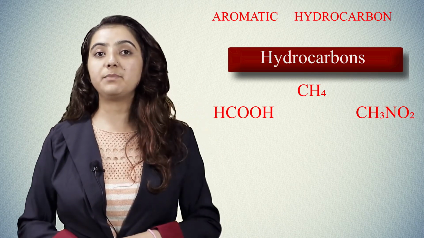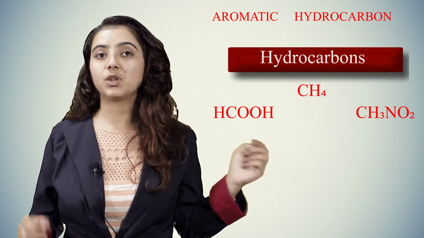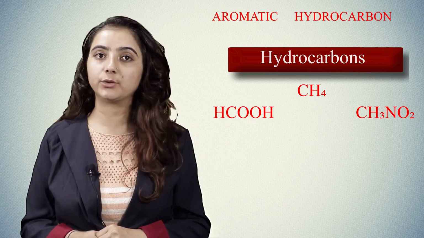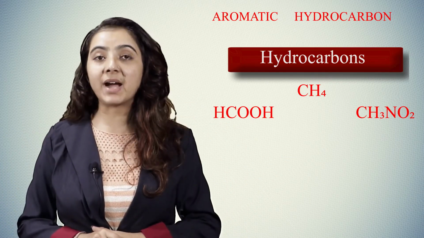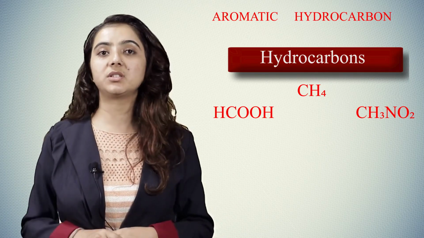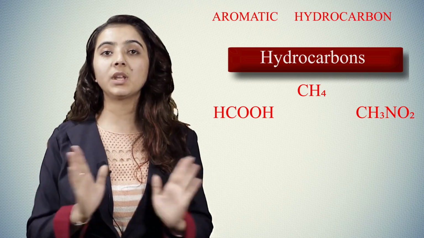In the first case, methanoic acid HCOOH, we have two oxygen atoms, while in CH3NO2, we have oxygen and nitrogen. These are all minor constituents. The minor constituent may be any element from the periodic table. Now we come to aromaticity. So what are the properties that make a compound aromatic in nature?